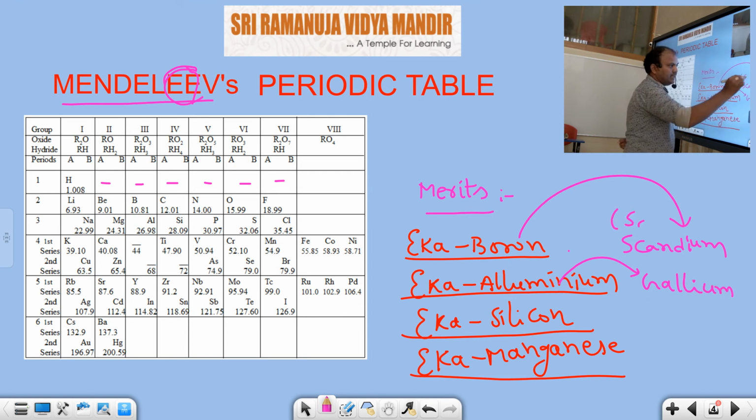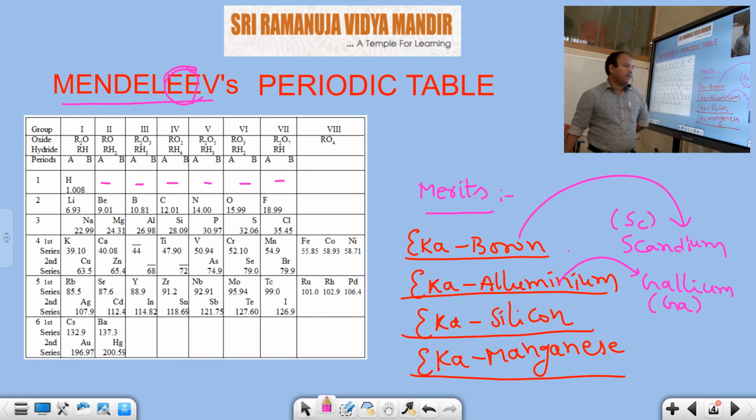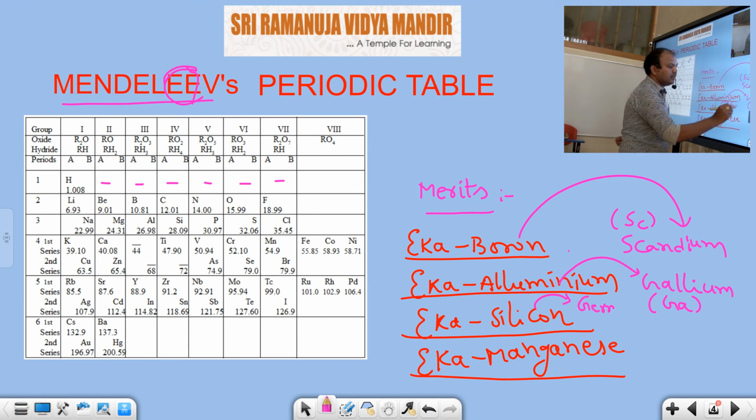Scandium symbol is Sc. The first letter is a capital letter, the second letter is a small letter. Gallium, first letter G, second letter is small a. And Eka silicon, now this one is called germanium. This name is given due to the country name Germany, germanium. We simply write Ge. Ge stands for germanium. According to Mendeleev's given name, Eka silicon.